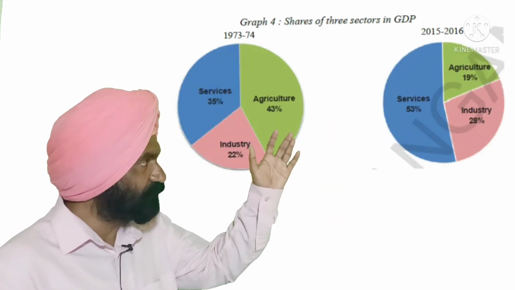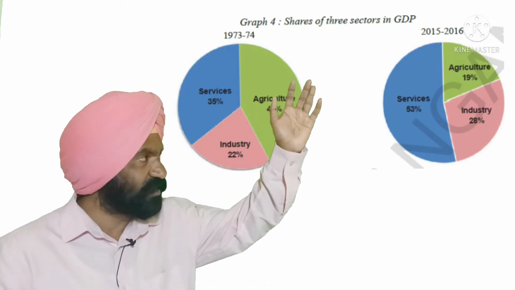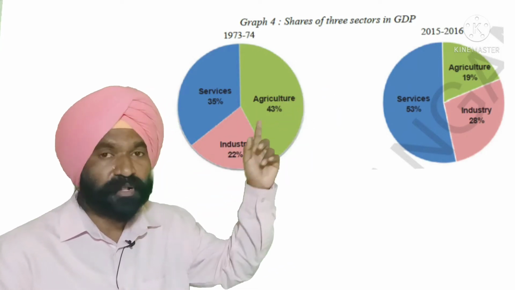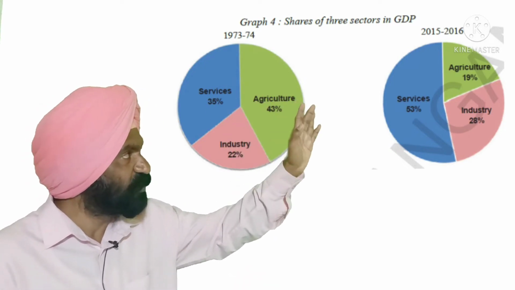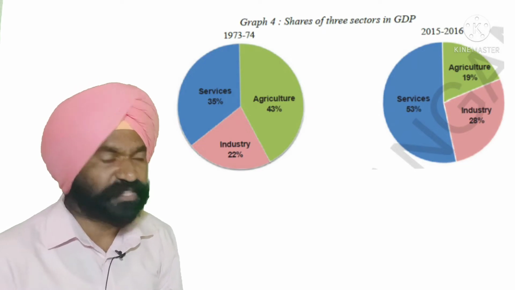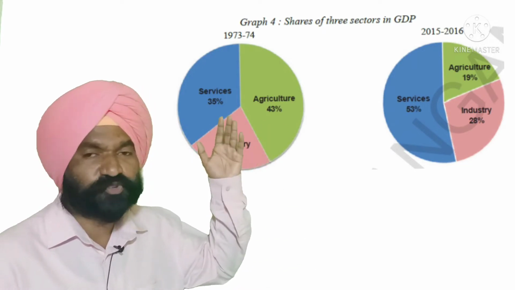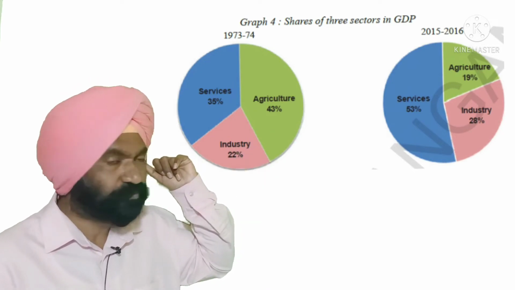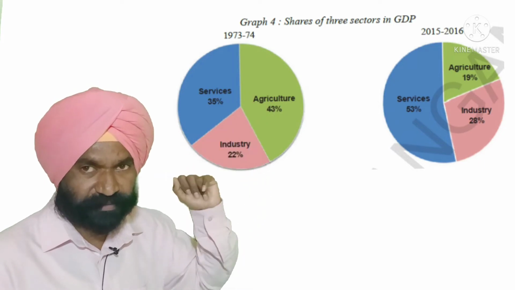Now another graph, that is another image, shows the share of the three sectors in GDP. By 1973-74, the share of GDP from the agricultural sector was 43%. The industrial sector was giving its share as 22% of GDP. The service sector was giving its share as 35% of GDP.